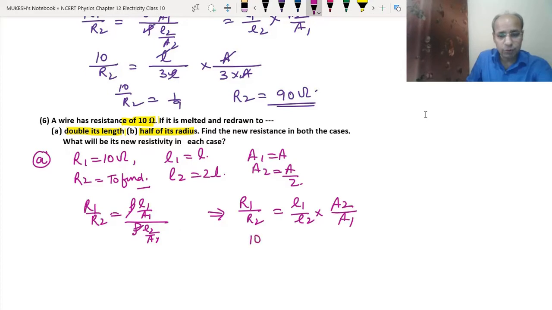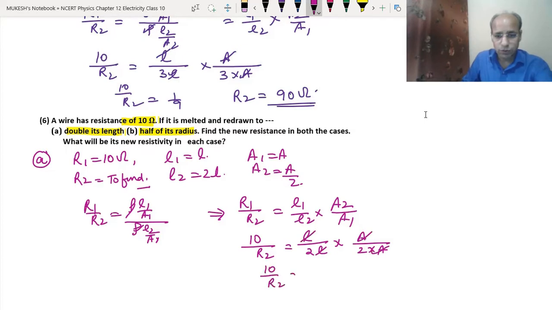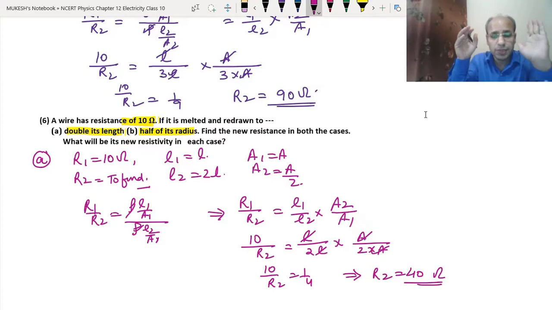R1 we have 10 ohm upon R2, L1 we have L upon L2 is 2L, A upon 2 over A1 is A. A gone, L and L gone. So we got 10 upon R2 equals 1 upon 4. It means that R2 equals 40 ohm. So in the first case, the new resistance will become 40 ohm.